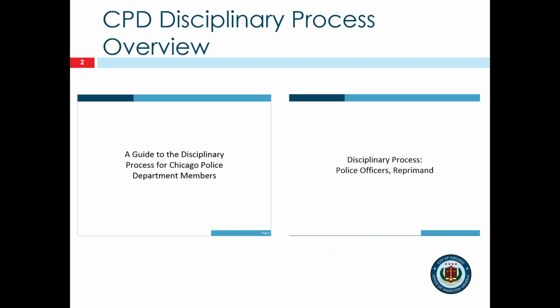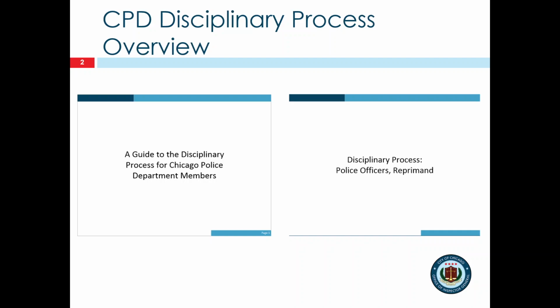When an investigating agency finds that a CPD member has committed misconduct and recommends discipline, the CPD member may be able to challenge that disciplinary recommendation, which can lead to the reduction or elimination of the discipline. The procedural rights and options of the member depend on their rank or position and on the initial discipline recommended by the investigating agency. For this reason, OIG has also developed separate charts depicting the disciplinary process for each rank and position and each type of discipline.